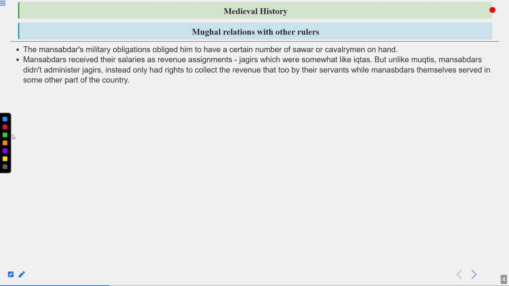Mansabdars receive their salaries or revenue assignments, Jagirs, as I was saying. So if a Mansabdar is getting a salary, then he will be only called a Mansabdar. But if he is given a land or a Jagir, then he will also be called a Jagirdar.